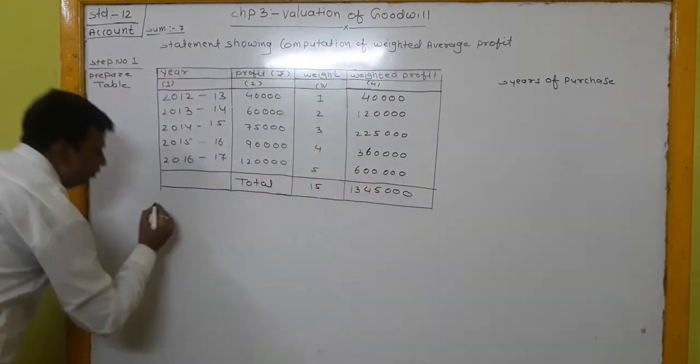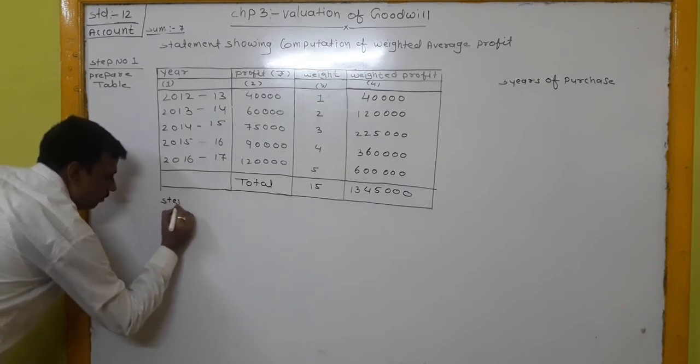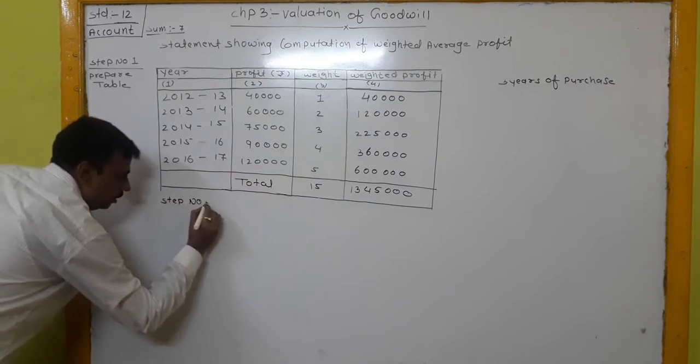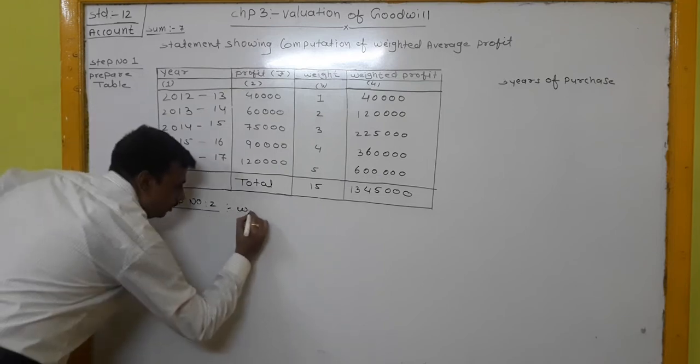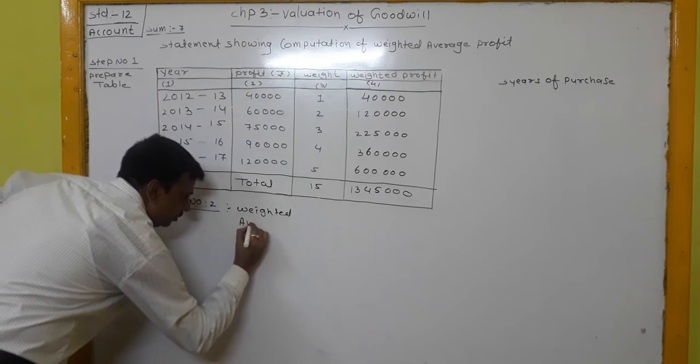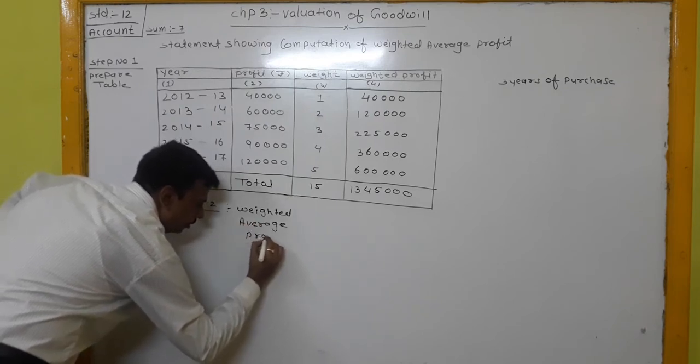Now step number 2, weighted average profit.